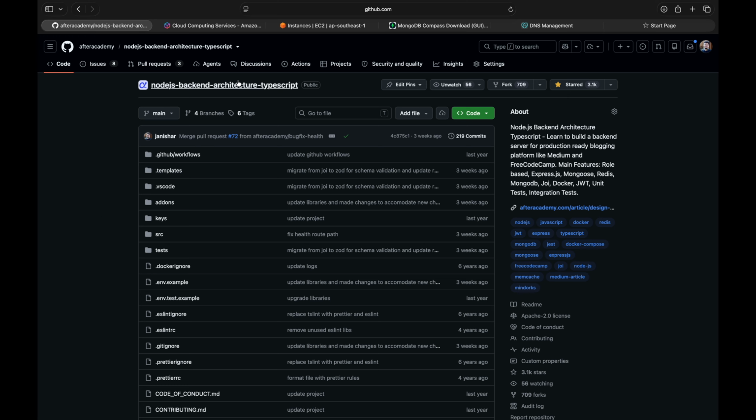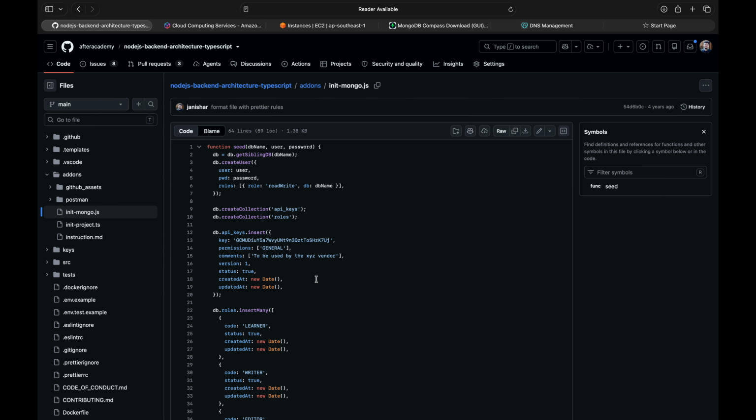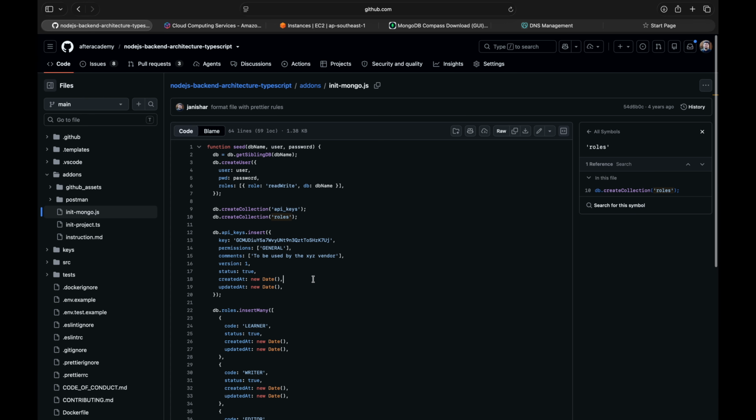If you see in the repository, we have something called add-ons, and in the add-ons there is init mongo. When you run the Docker, this is executed automatically, but since we are not using Docker, we'll have to create these collections for our system to start working.